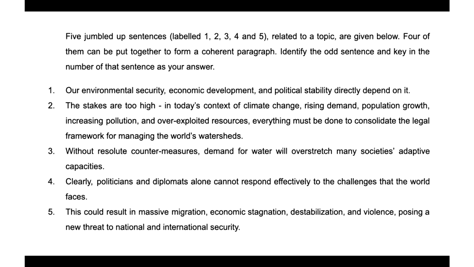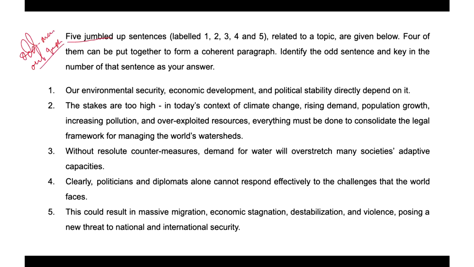So here we have a question pertinent to odd man out questions. Let's look at the direction. The direction says that five jumbled up sentences labeled 1, 2, 3, 4, and 5 related to a topic are given below.